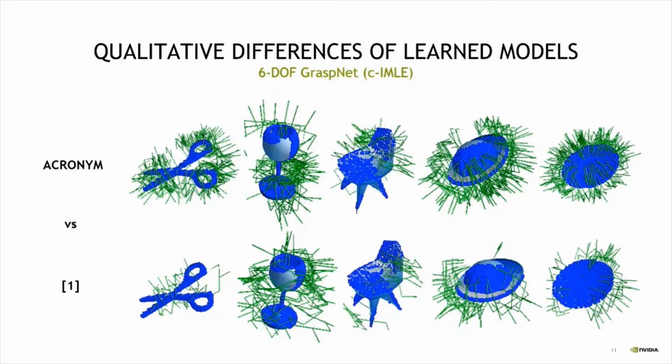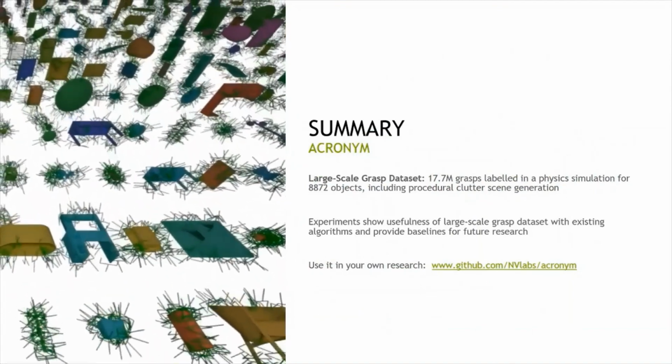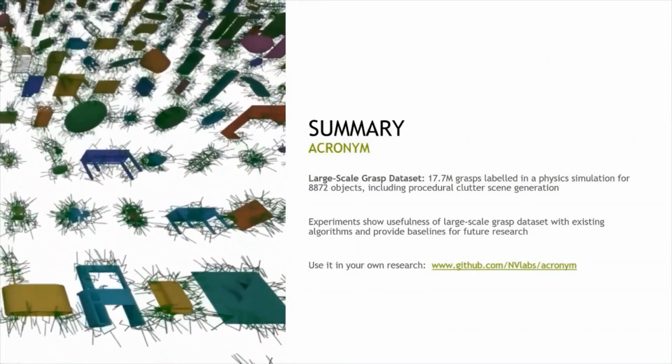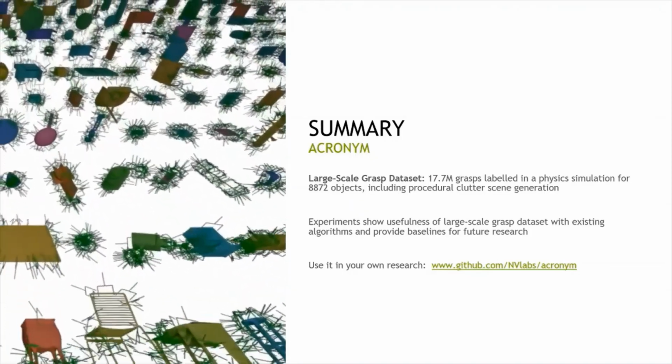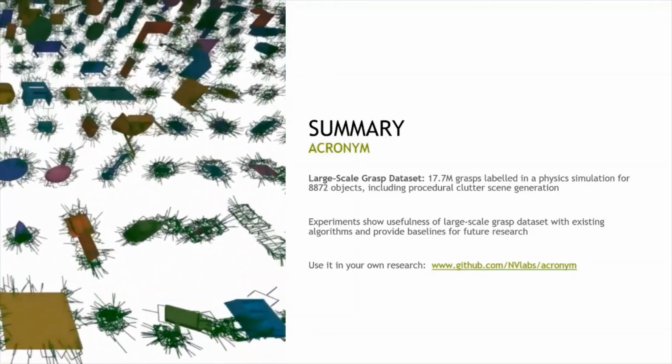In summary, we presented a novel dataset called ACRONYM, which contains 17.7 million grasps labeled in a physics simulator. And we showed in experiments the usefulness of that dataset with existing architectures, which at the same time can provide baselines for future research.